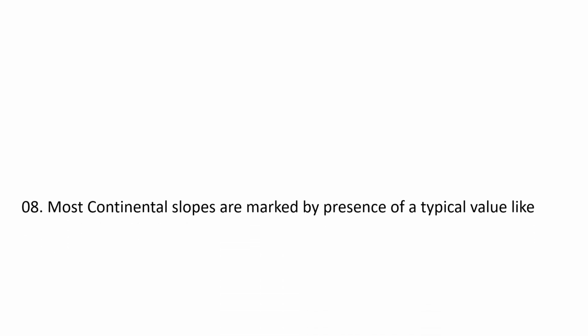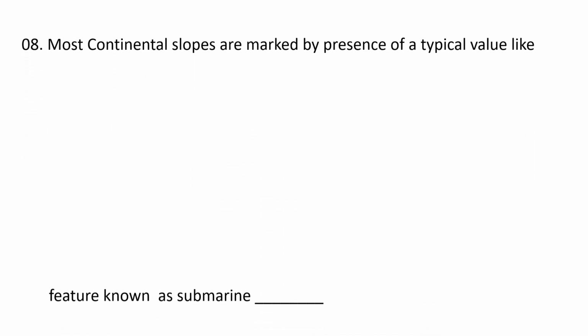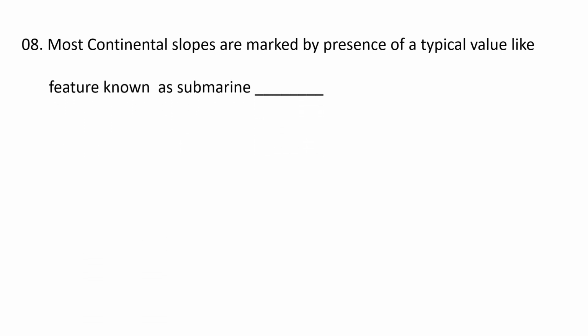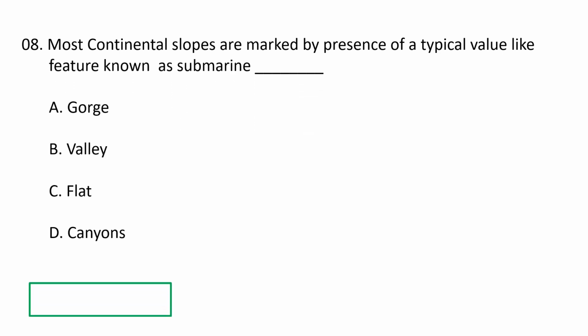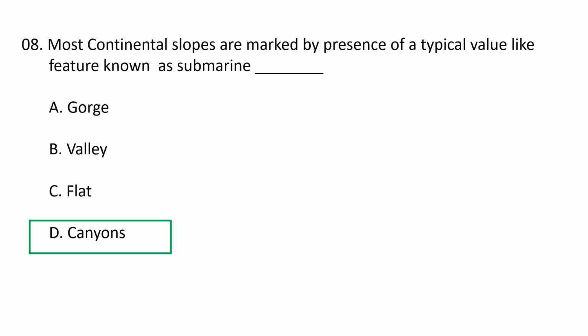Next question. Most continental slopes are marked by presence of a typical valley-like feature known as submarine A. gorge, B. valley, C. flat, and D. canyons. So the correct option is canyon. Submarine canyon is the most outstanding feature found in the continental slope.